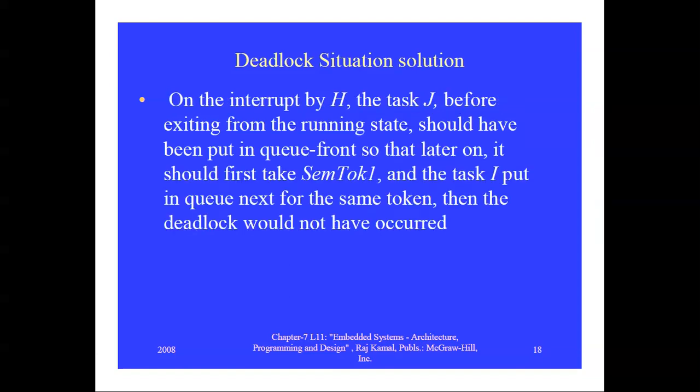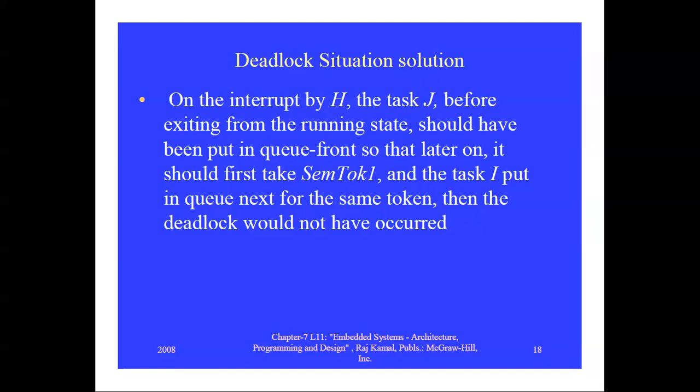On the interrupt by H, the task J, before exiting from the running state, should have been put in the queue front, so that later it should first take semtalk1. This is the solution for the deadlock situation. That means we have to provide a queue, and in order to avoid the deadlock situation, the task which is exiting the running state first should be put in the queue first.